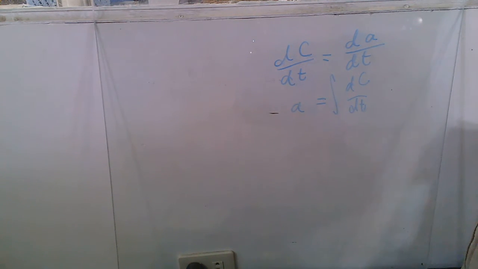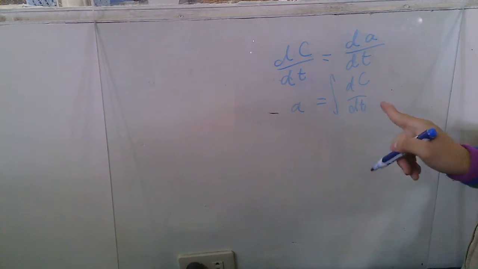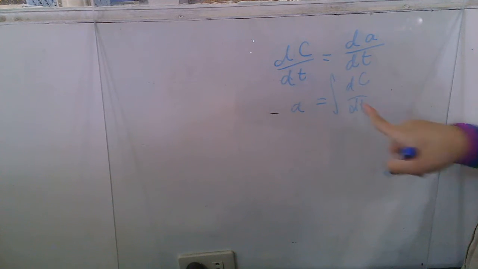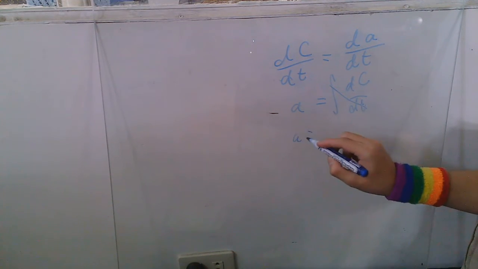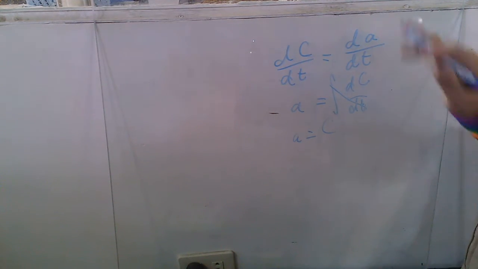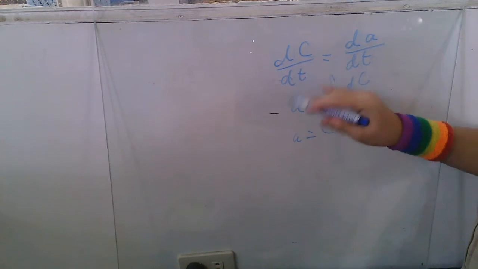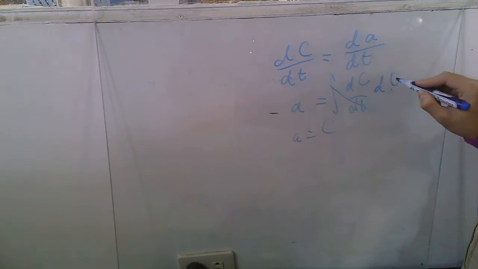Since dC is not part of t, this is actually 1 over dt, but it cancels out since it's an integral, so A is equal to C. That's pretty neat how we prove it. So A is equal to the derivative of the integral of the derivative of C, and it cancels out, giving us A equals C.